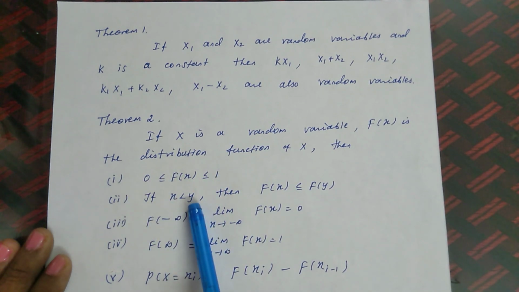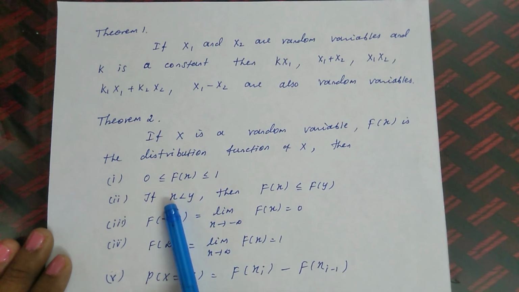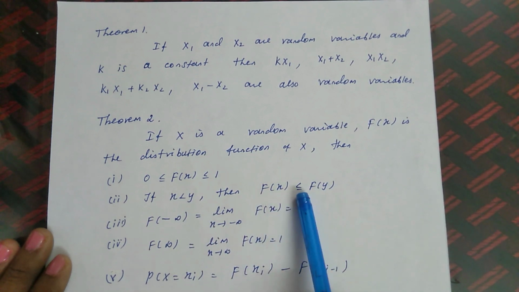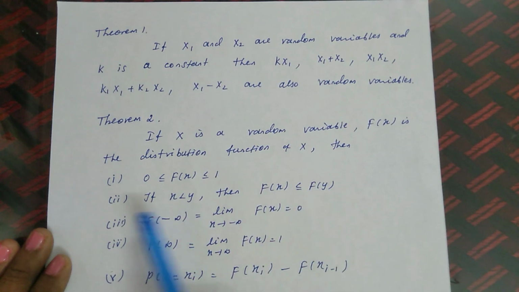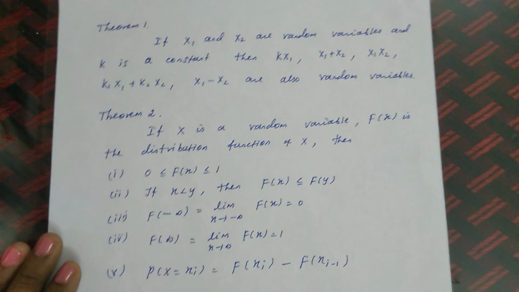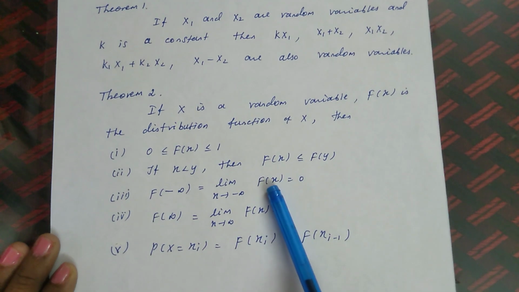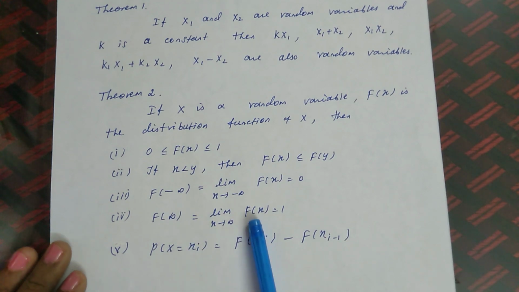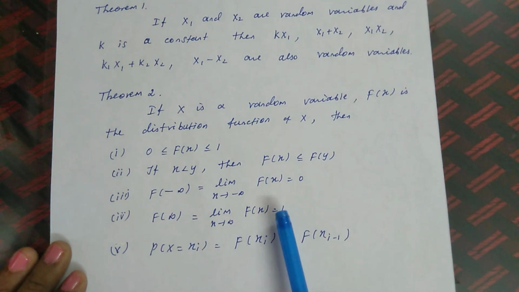If x is less than y, where x is a random variable value and y is another value, then the distribution function of x is less than or equal to the distribution function of y, that is, F of x is less than or equal to F of y. That is the second condition. And the third one is F of minus infinity, that is, limit x tends to minus infinity of F of x equal to 0, and F of infinity, limit x tends to infinity of F of x, is equal to 1. This is the distribution function condition we have discussed.